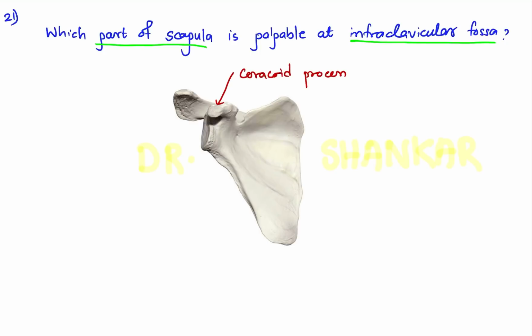Actually in today's exam, four areas were marked in the scapula, like this is A, this is B, this is C, this is D. I forgot the exact location. This and this area were marked, and other two areas, and the question asked which part was palpable in the infraclavicular fossa. So the answer is this part. I think option B, the coracoid process, is palpable in the infraclavicular fossa.